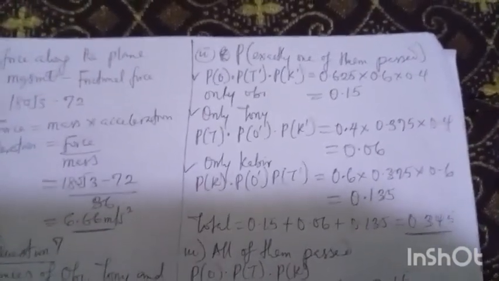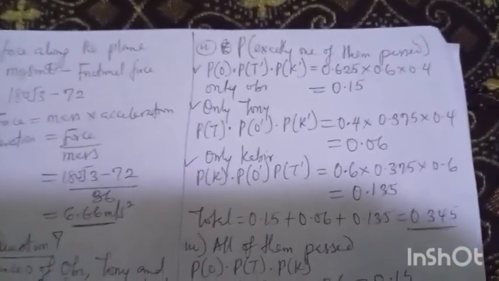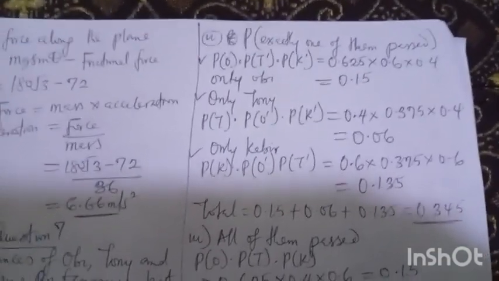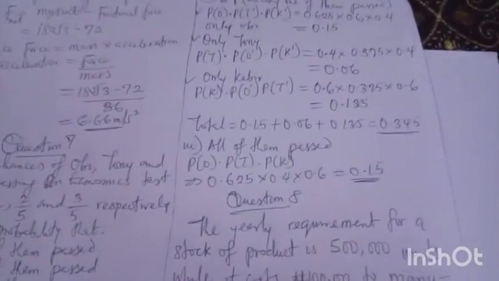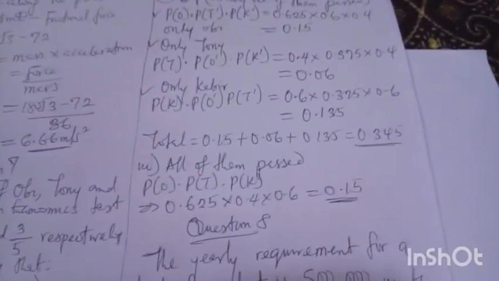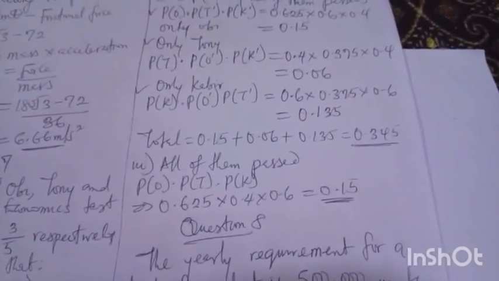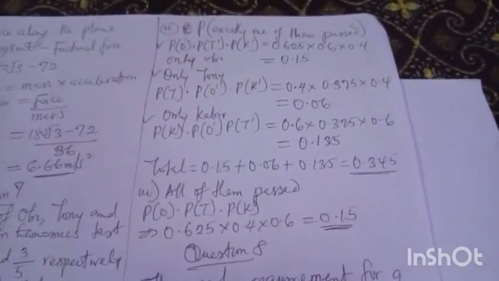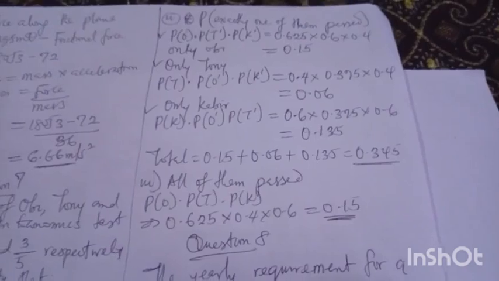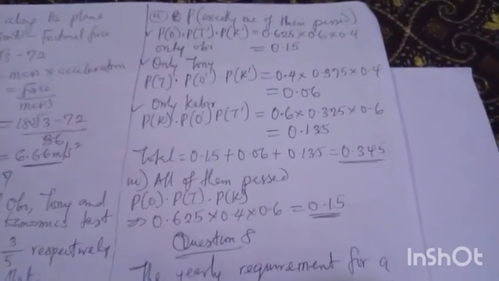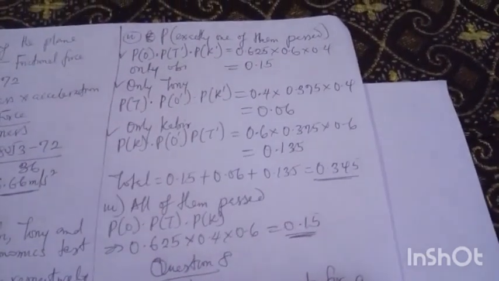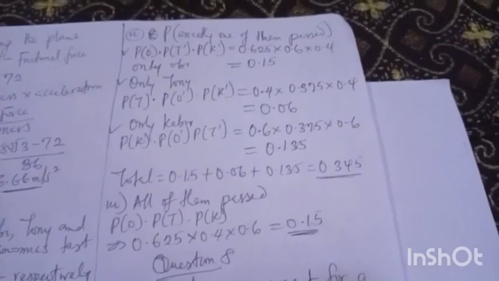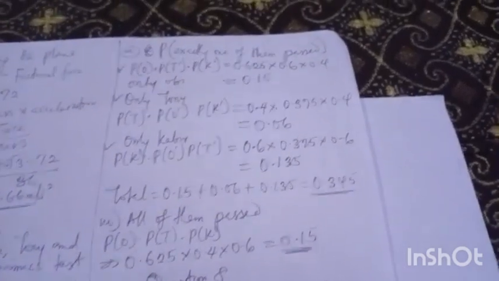But exactly one of them passes. It can be OB, or Tony, or Kabir. So it's a decision of all of them together. Putting them together, adding the 3 together: 0.15 plus 0.06 plus 0.135. So finally I got 0.345 for the probability of exactly one of them passed.